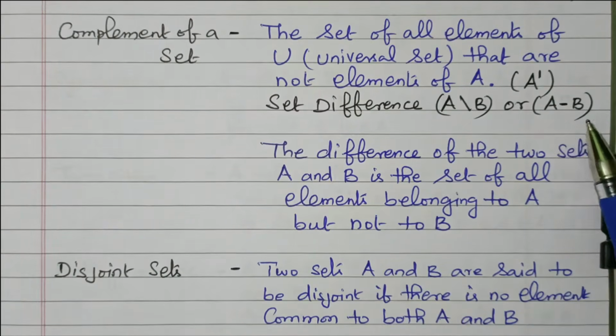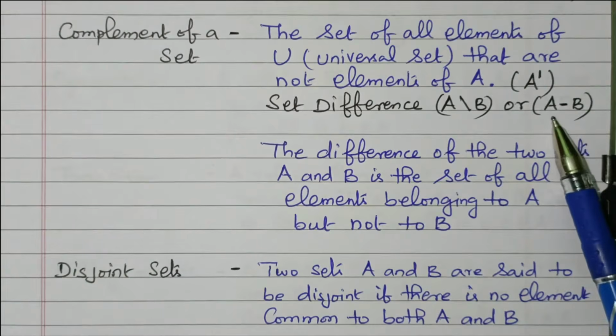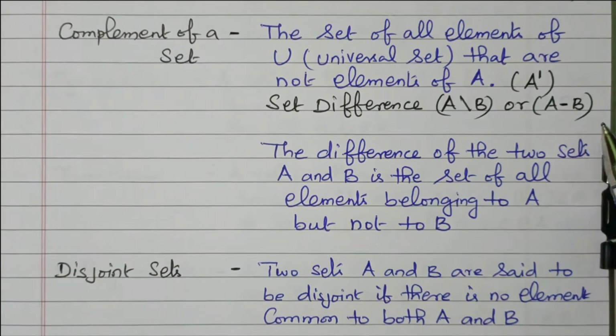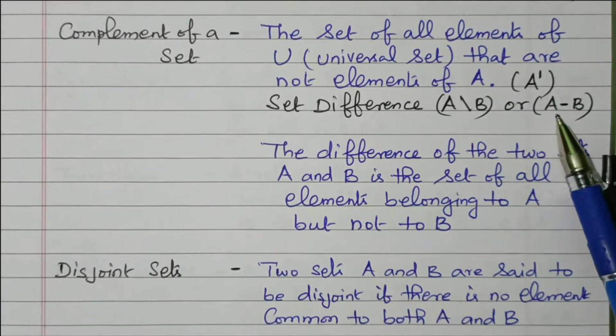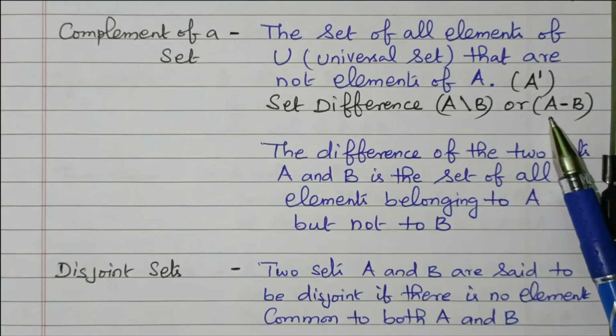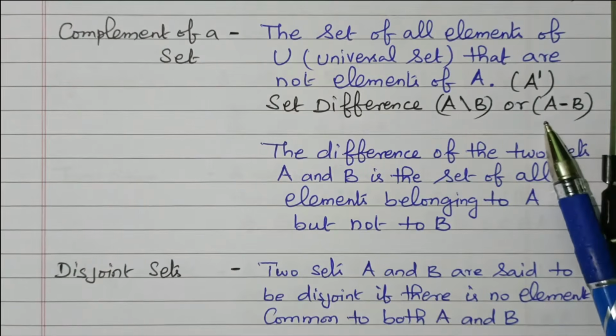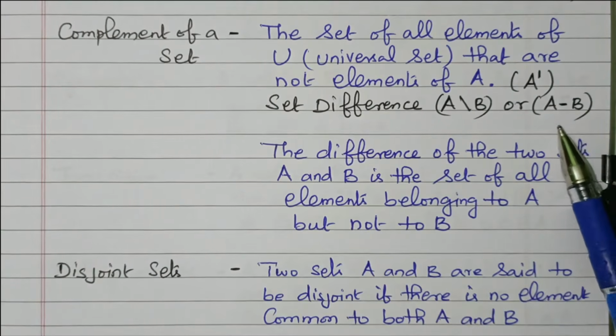A is a set and B is another set. From A minus B, the elements available in B are eliminated from A, so that only the elements available in A will be given.